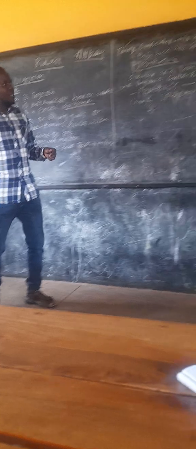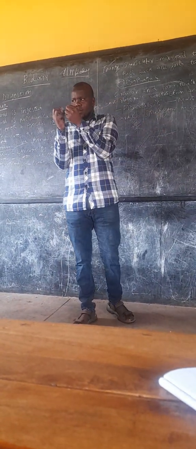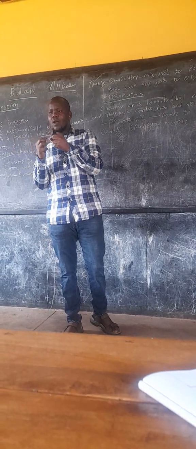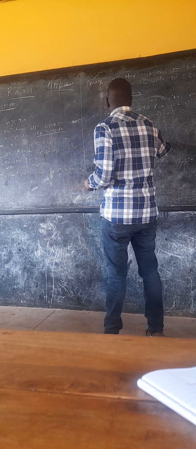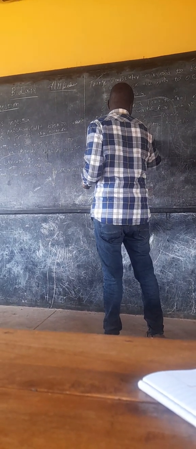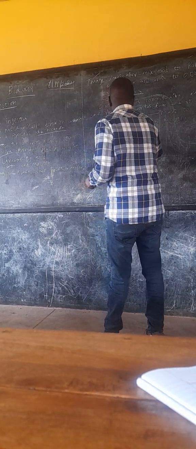Yes. The stomach. Before the food reaches the stomach, at the end of the esophagus and the start of the stomach, we have a muscle. Let's say this is our stomach.